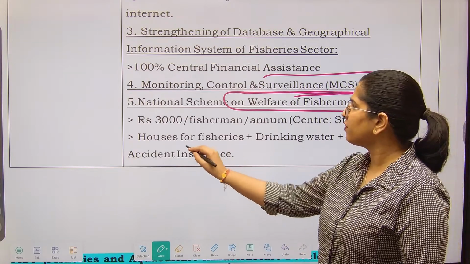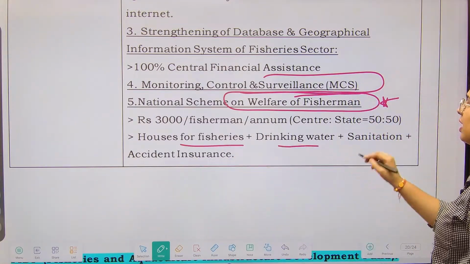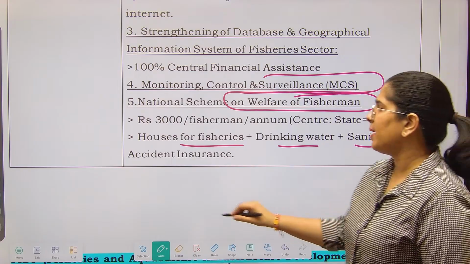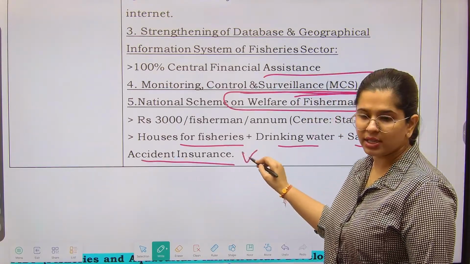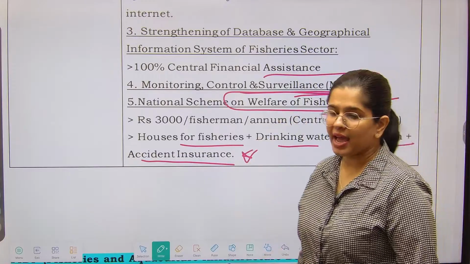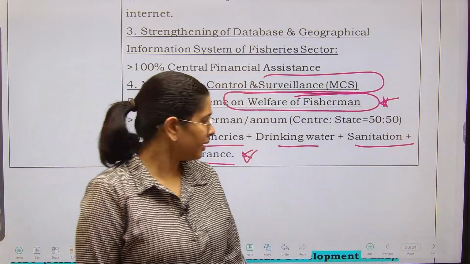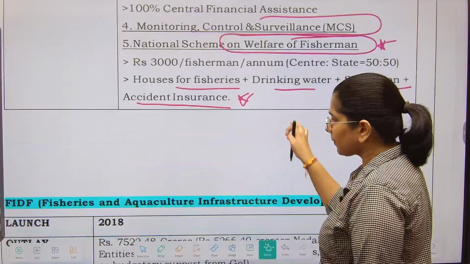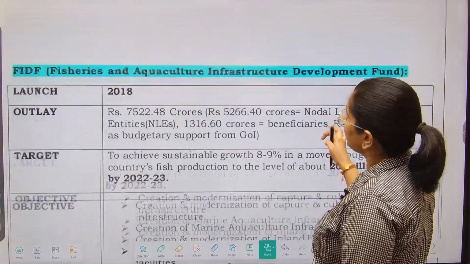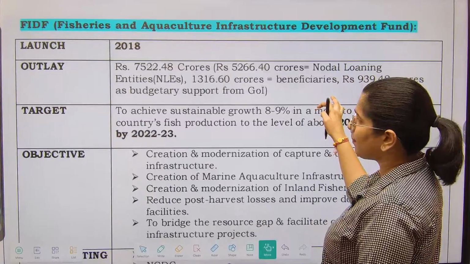So houses for the fishermen, drinking water, as well as sanitation plus accident insurance, that is all the component of your national scheme for the welfare of the fishermen. Now let us see the fisheries and the aquaculture infrastructure development fund.